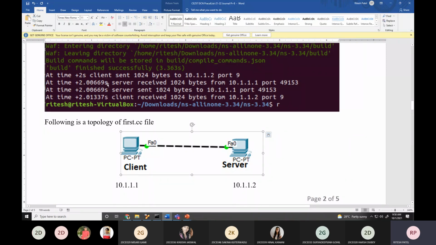What does it mean? If I subtract, 2.00669 minus 2, the result is 0.00669. What does it mean? It is 6.69 milliseconds. The message or data that the client sent has reached the server.